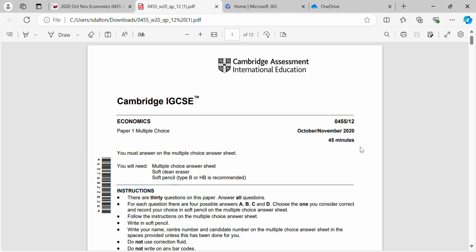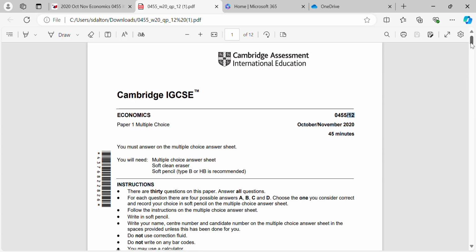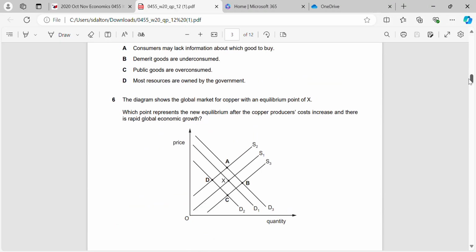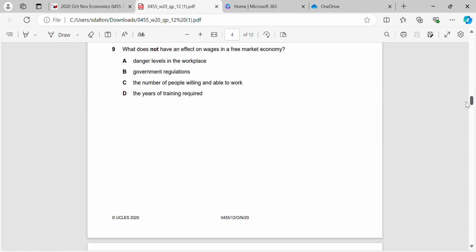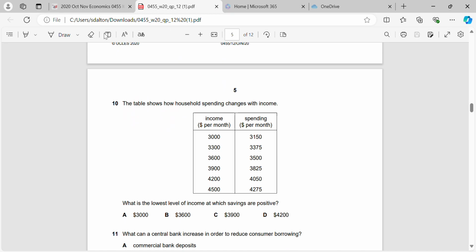Okay, welcome back. October, November 2020, question paper 12. So the first thing I'm going to do, I'm going to go through the paper and circle the questions that repeat themselves from October, November 2020, question paper 11. So if you don't understand these questions, just go to them for the full explanation.